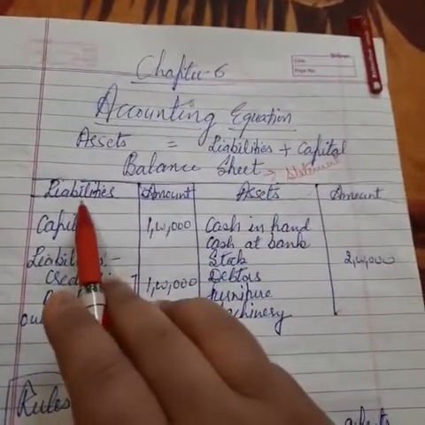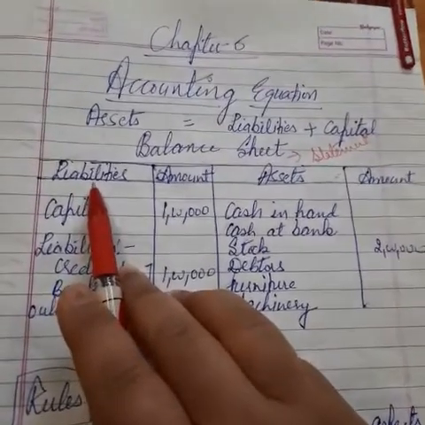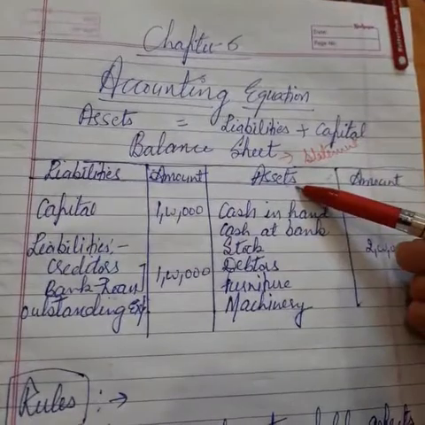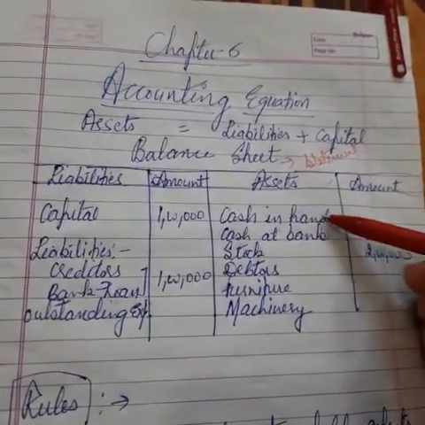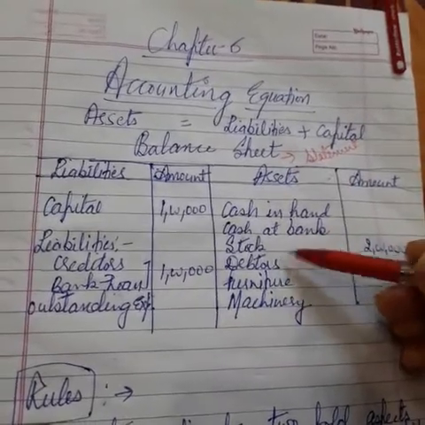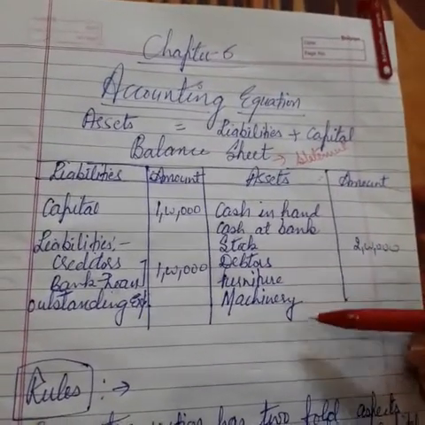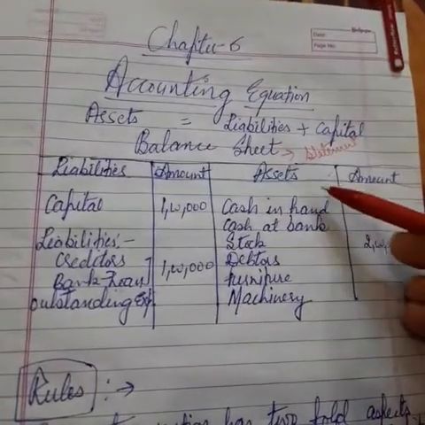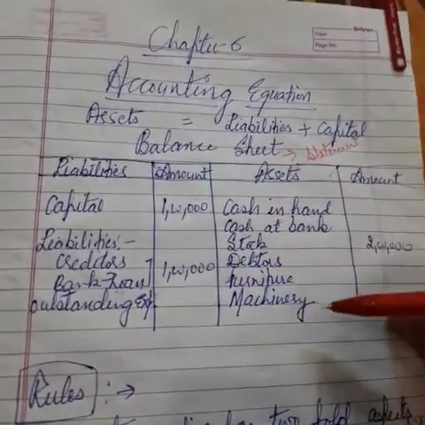Now what are liabilities? The funds that we have borrowed or the capital invested. And what are assets? That is the property of the business. That may be cash in hand, cash at bank, stock, debtors, furniture, machinery, any motor vehicle and so on. So many assets are there. I have taken some for example.